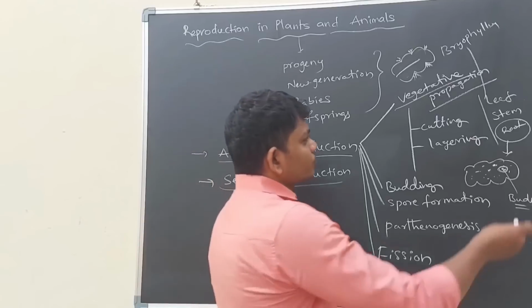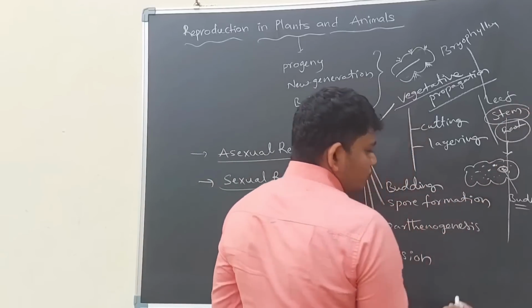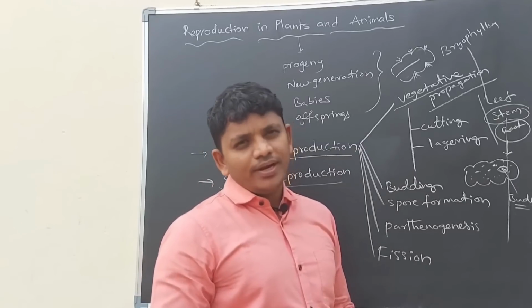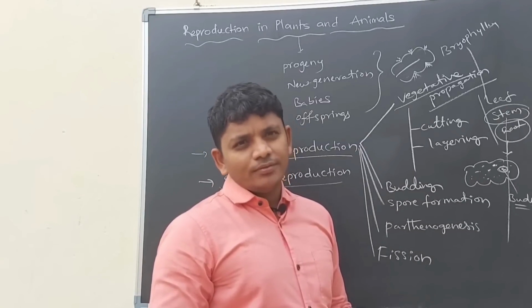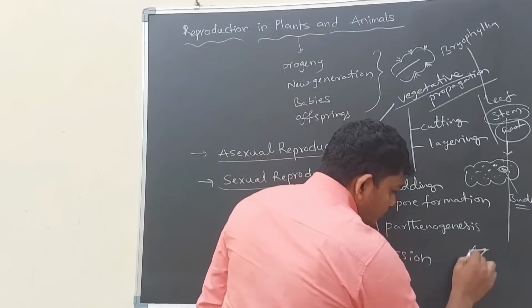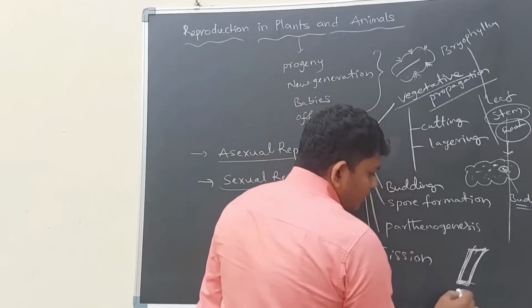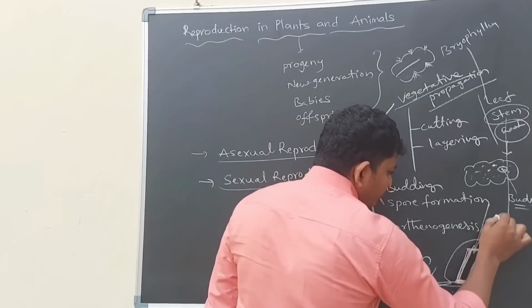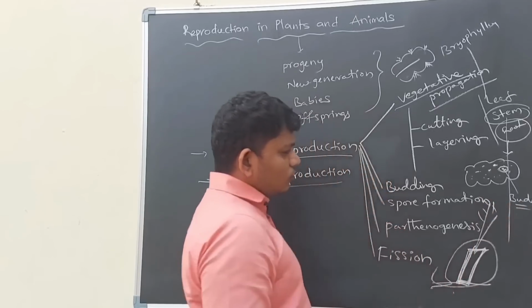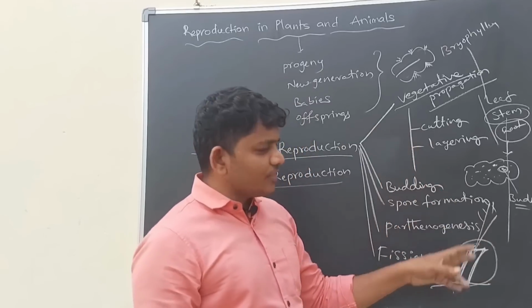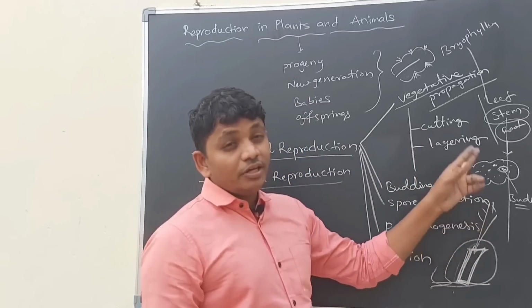For example, if we take a small branch of a rose plant or guava plant or mango plant, and bury this part of the plant, then this buried part will grow as an individual plant. So here a small part of the stem is involved, it is growing as an individual plant.